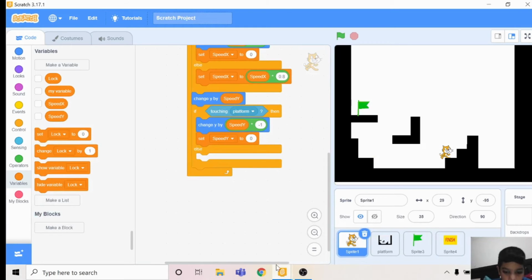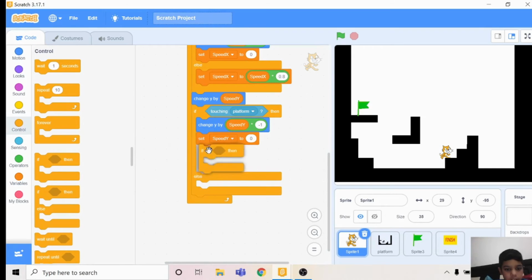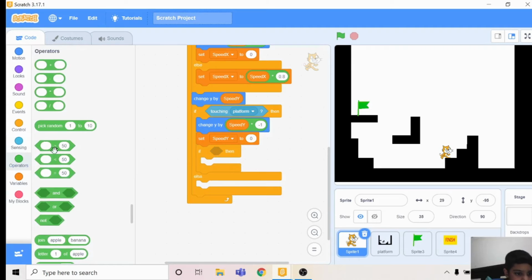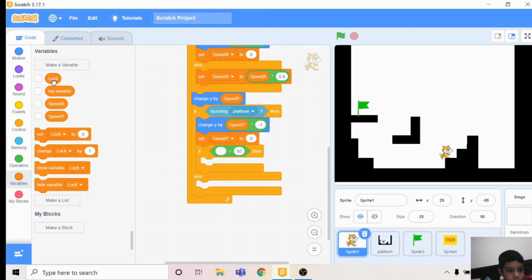You have to take an if, not an if else, but an if. Here, go to operators, go to equal to, go to lock. If lock equals 0, then